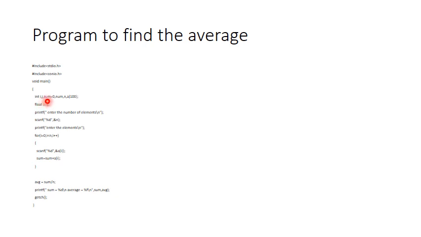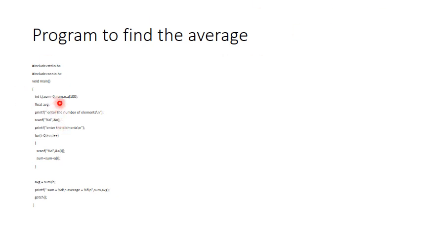Whenever you want to find out the average, first of all you should have a list of values, and those list of values have to be added up with one another. Once you add up all those values, you will get a bulk value which is called the sum, and that value has to be divided by the number of elements that you are taking in a program, and that will result in the average.